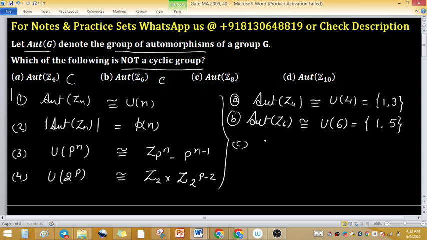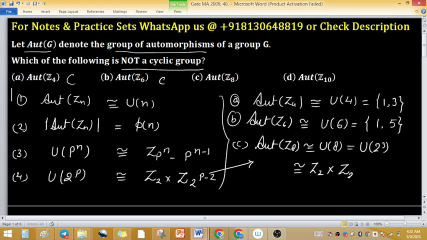Now come to option C, Aut of Z8. This is isomorphic to U8, which can be written as U of 2 cube, and using the last fact, this is isomorphic to Z2 cross Z2 raised to the power 3 minus 2, meaning 1. So Z2 cross Z2, and we know that it is not cyclic.